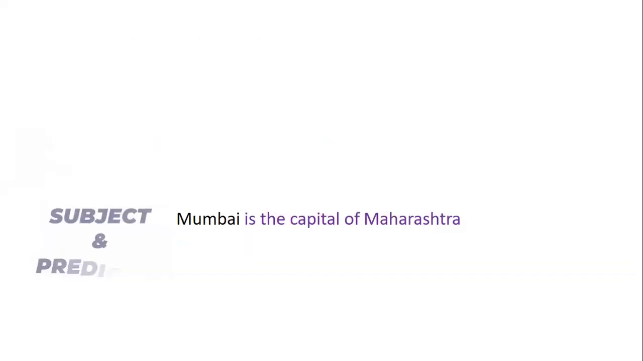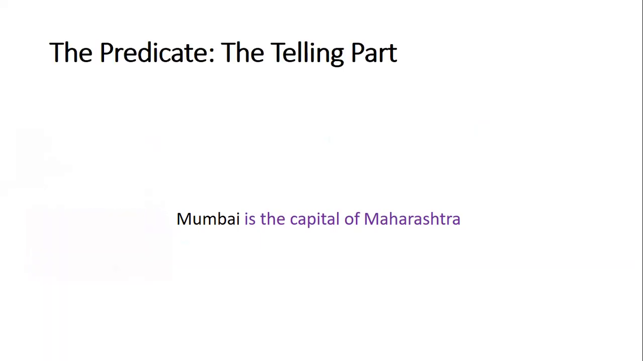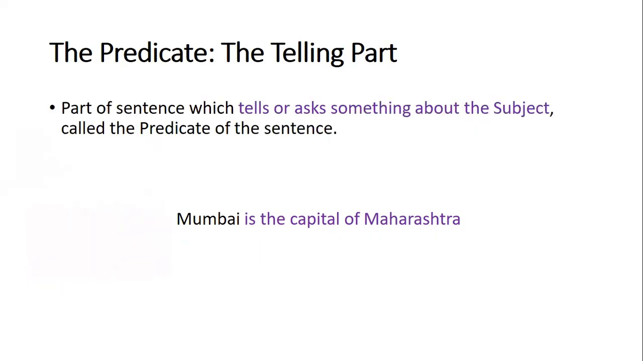Now, we talked about the sentence Mumbai is the capital of Maharashtra. So, what about Mumbai? It is the capital of Maharashtra. It is the telling part. So the predicate is the telling part. The part of the sentence which tells or asks something about the subject is called the predicate. Our subject is Mumbai. And what detail are we having about Mumbai over here? That it is the capital of Maharashtra. So it is the telling part. It is the predicate.